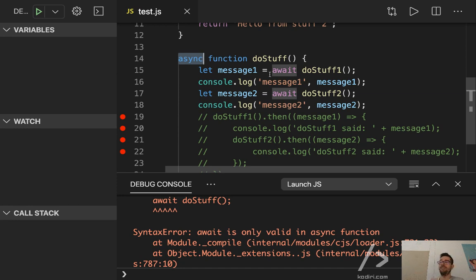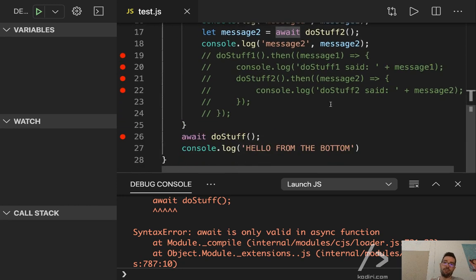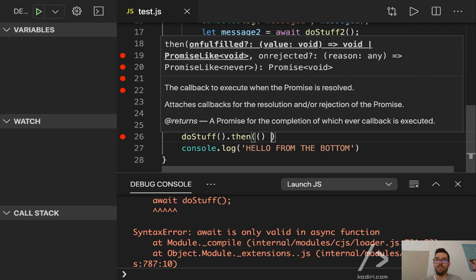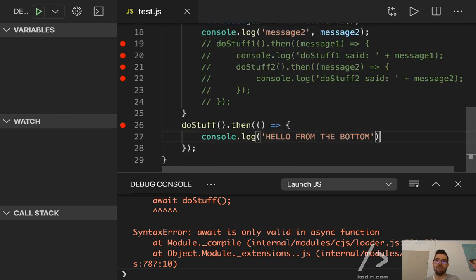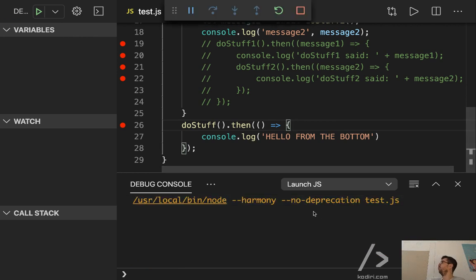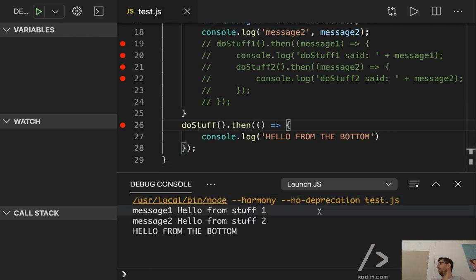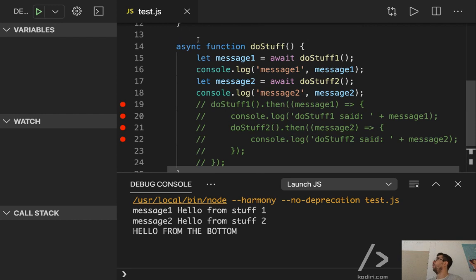JavaScript needs that because of whatever reason. So yes, you cannot do that, unfortunately, but of course, even though it's not that sexy, you can still control the synchronicity of your code by resolving the promise manually. So if we do that, then it works fine. Will it actually work if I remove the async?